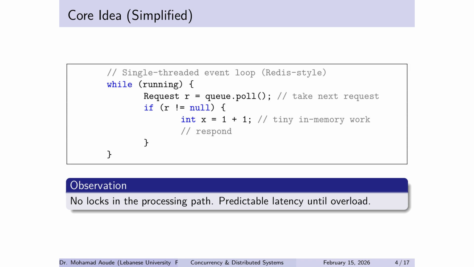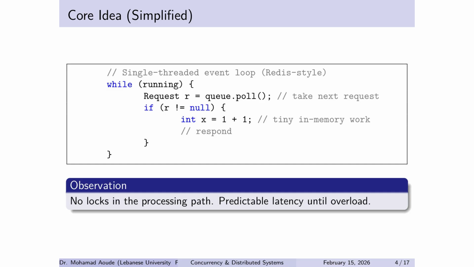Here's the core loop. Notice what's missing. There is no lock, no synchronization, no complicated concurrency control. We poll a queue, take a request, do tiny work, respond. The performance story is not magic speed. It's reduced overhead. But here's the important engineering truth. This model doesn't fail by races or deadlocks. It fails by queue growth.